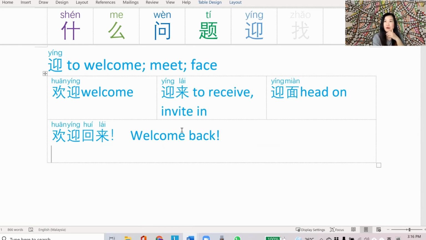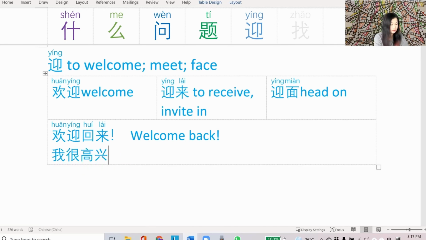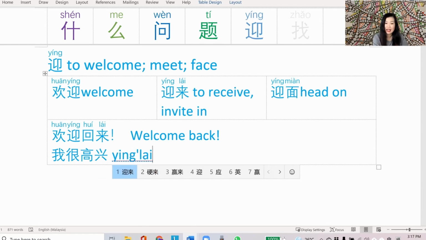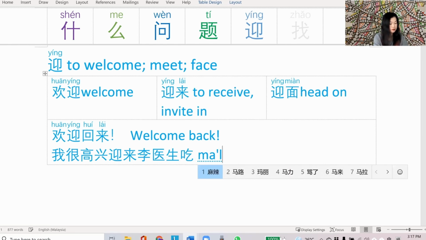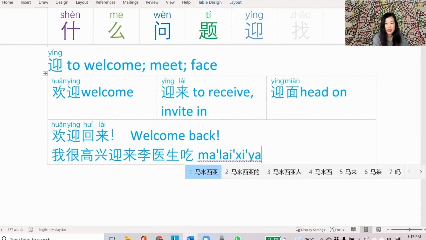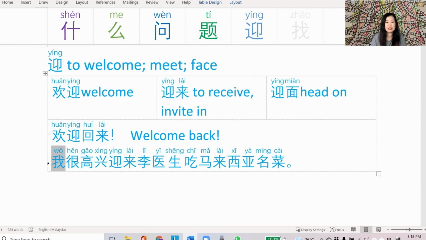Next, okay, let me form a sentence in 中文 and we'll translate it back to English. 我很高兴迎来李医生吃马来西亚名菜. Okay, let's pop the pinyin on first. 我很高兴迎来李医生吃马来西亚名菜.